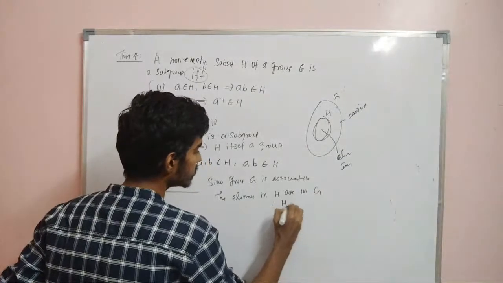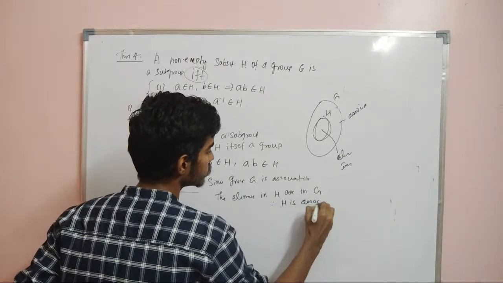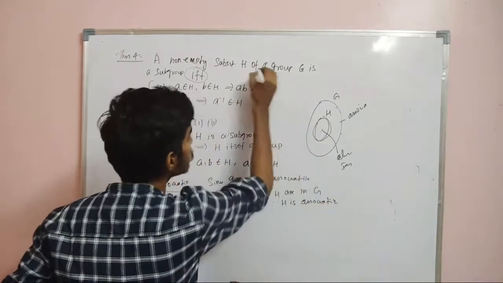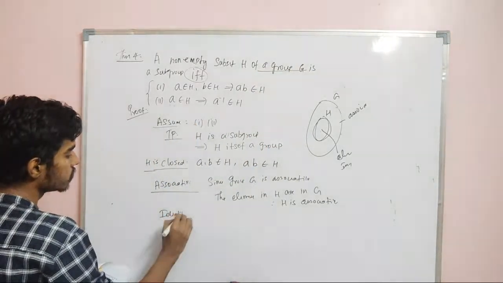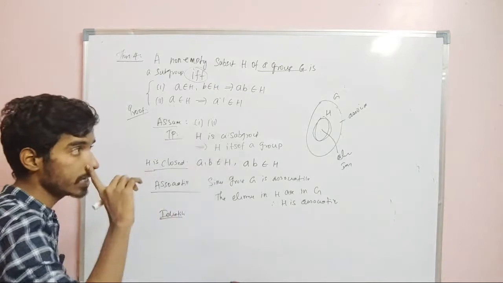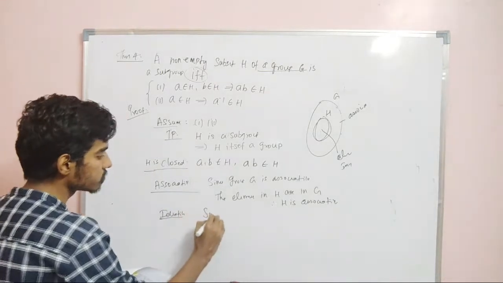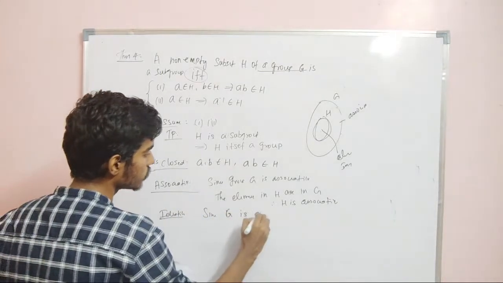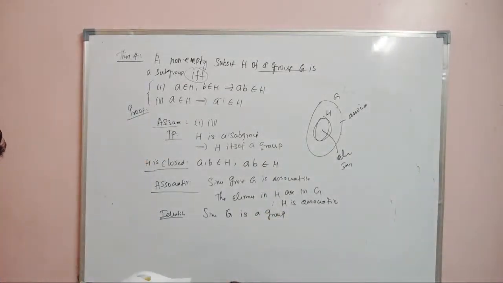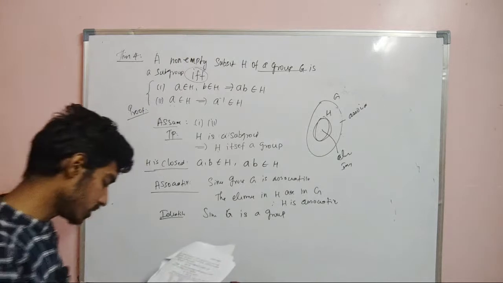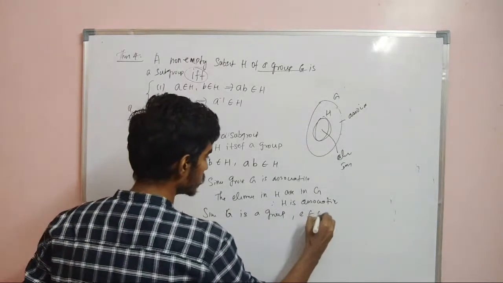So therefore H is associative since G is a group. Now identity. We need to prove that H has an identity element. Now since G is a group, let E belong to G.